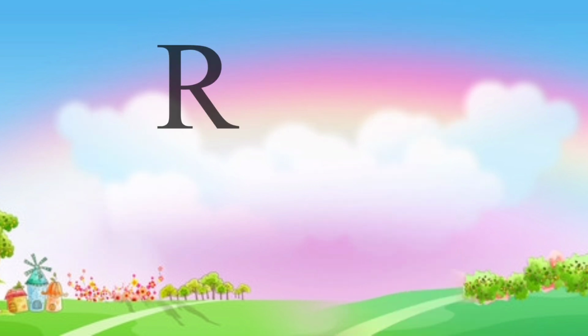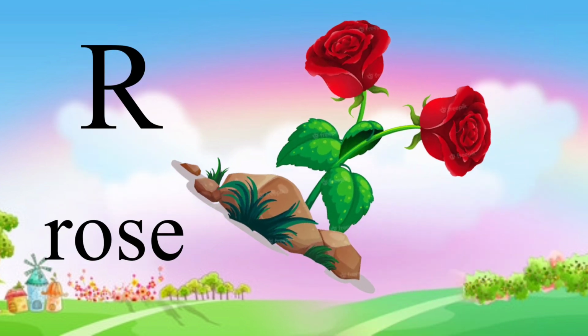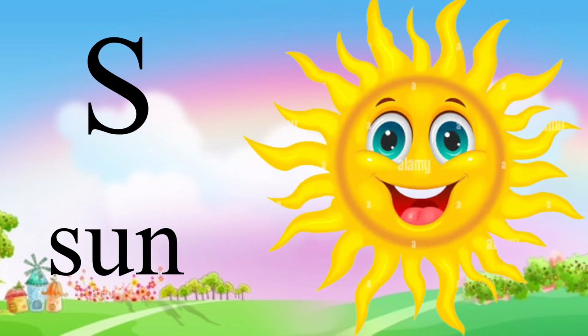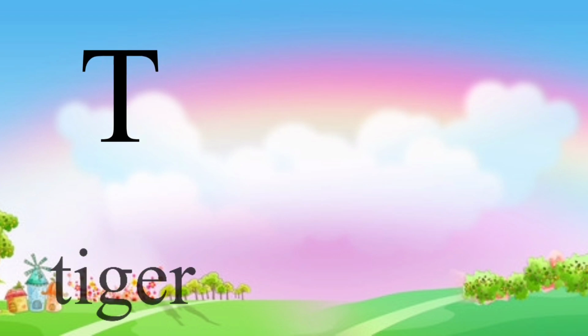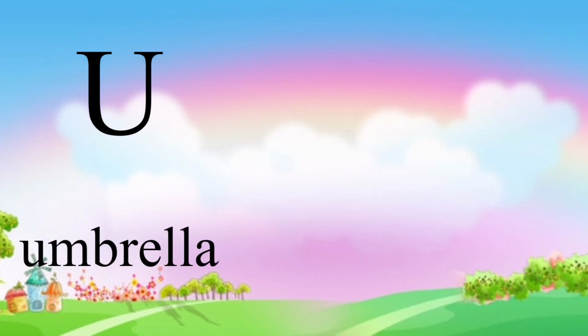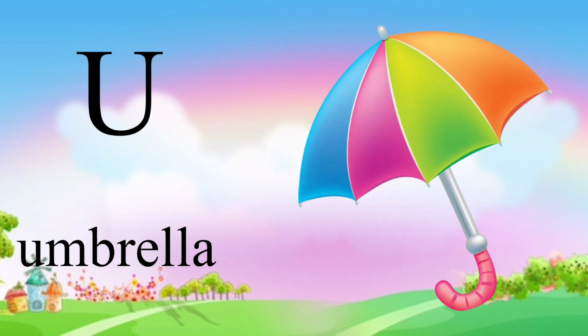queen. R is for rose, rose. S is for sun, sun. T is for tiger, tiger. U is for umbrella, umbrella.